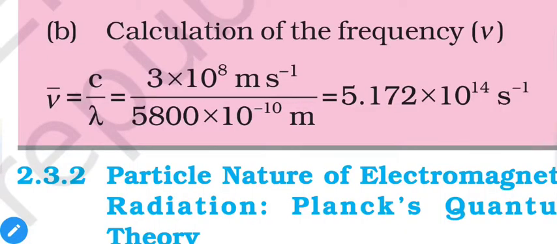Now our second part is frequency. So our equation will be ν is equal to c upon λ. Here ν bar is mentioned, but actually it will be ν is equal to c upon λ. So divide the speed of light by λ, which we have already done in the previous numerical, and you will get your frequency.